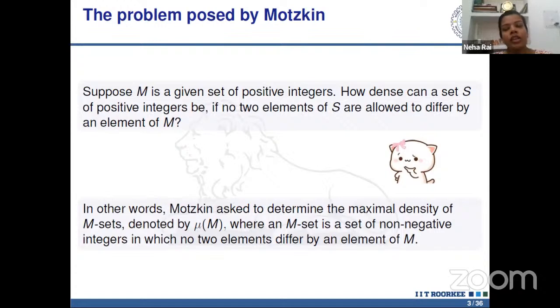So we have to find the density of each set and then take the maximal of all the densities depending on S. This is a very difficult task, to find all the infinite sets, find the density, and then take the maximum. And this is just an example for the set 2, 3, 4. If we replace this set by A, B, C, D, we don't know about the set S, so we can't find the density for S. So this is a very difficult problem in number theory.